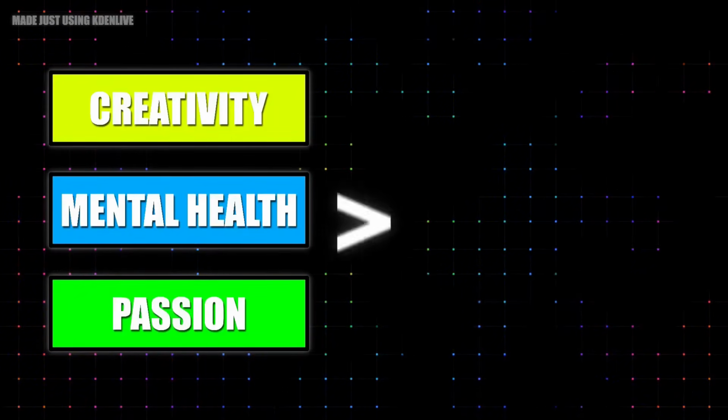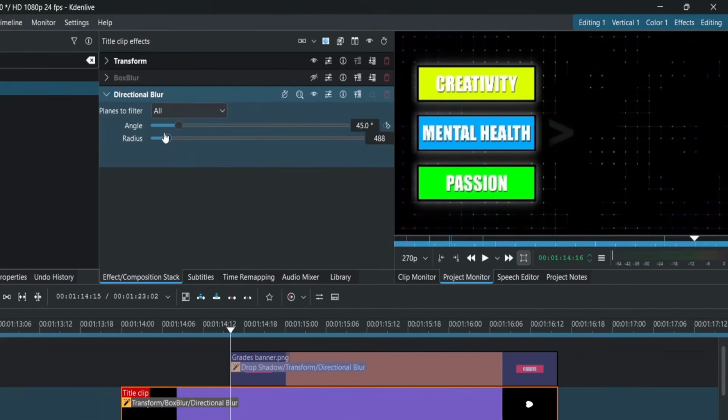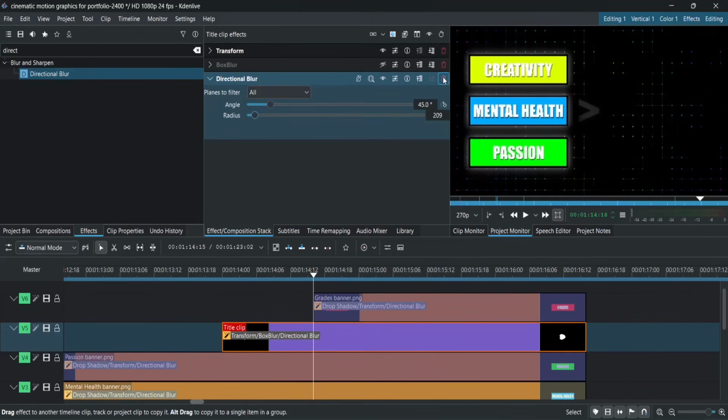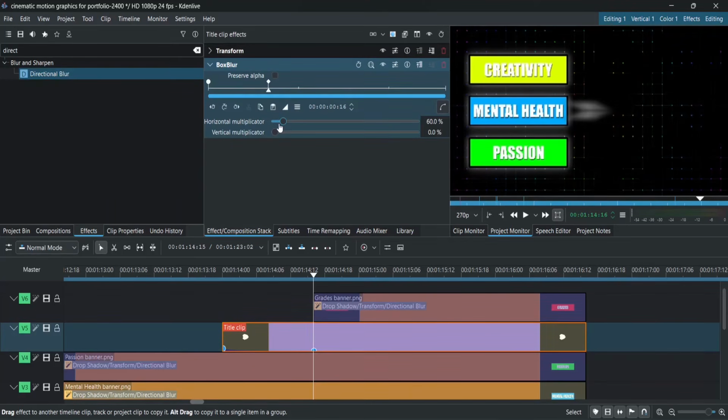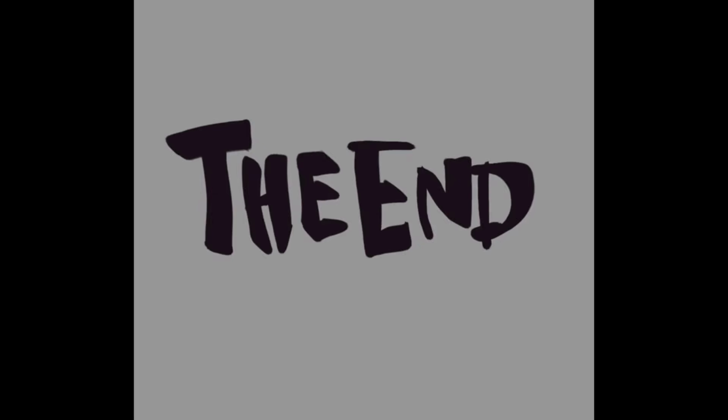But for the text, here's something important. You actually can't use directional blur on title clips. If you try, it'll glitch out in a weird way. At least that's what happens to me. Maybe you'll get lucky. So if you're facing the same issue, the fix is simple. Just switch to box blur. That one works perfectly fine for title clips. And that's it. The video wraps up right here.